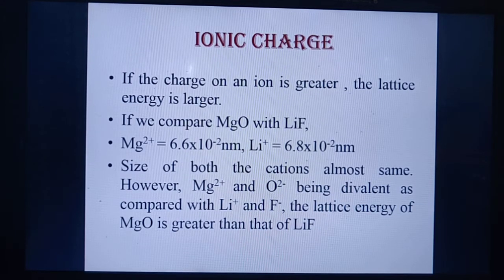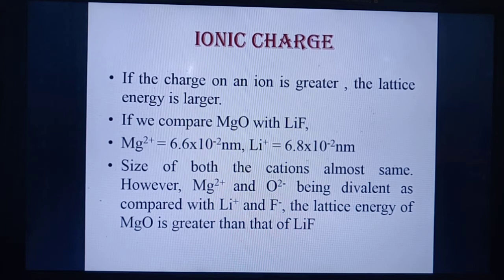Now the next factor which plays a very important role in the lattice energy is the ionic charge. If the charge on an ion is greater, the lattice energy is larger. For example, if we compare the lattice energy of magnesium oxide with lithium fluoride, we find that the cations have practically the same size. Mg2+ has 6.6 × 10^-2 nanometer, whereas Li+ has 6.8 × 10^-2 nanometer. So the size of the cations is almost the same.